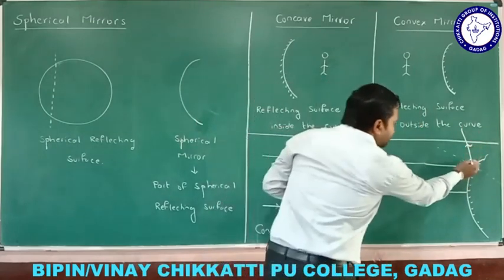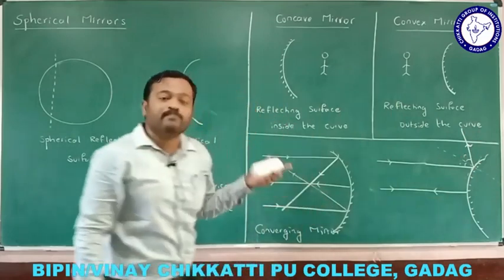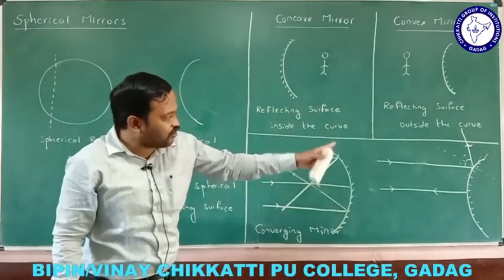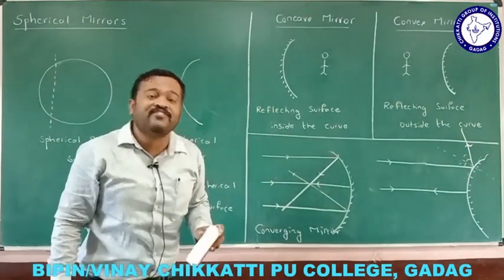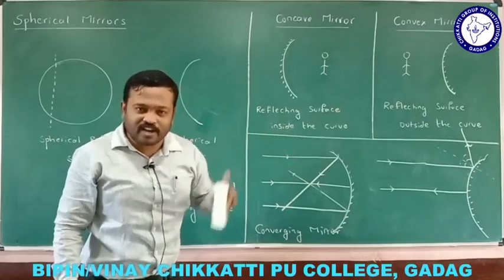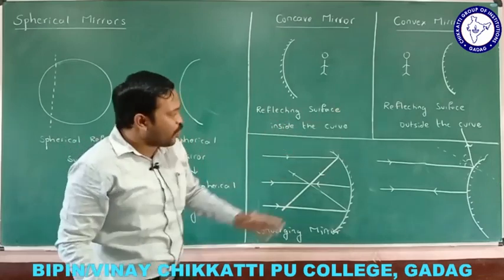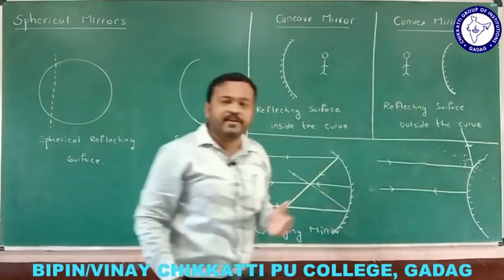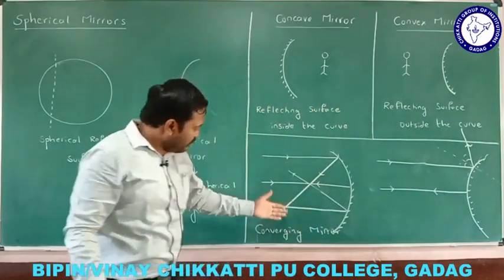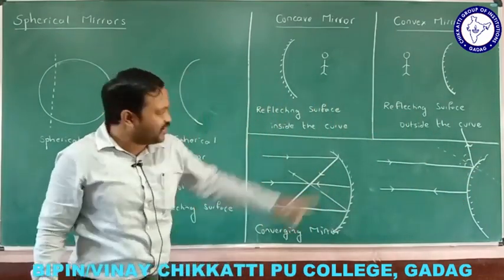So what is this? This is the angle of reflection, and it must obey the law of reflection: angle of incidence must be equal to angle of reflection. That is the reason why a convex mirror diverges the rays and a concave mirror converges the rays. This is the reason here.